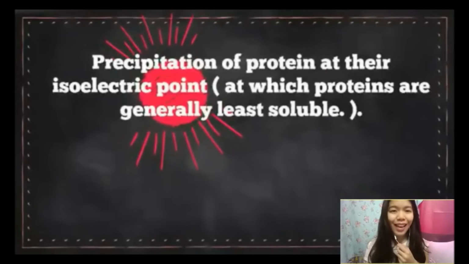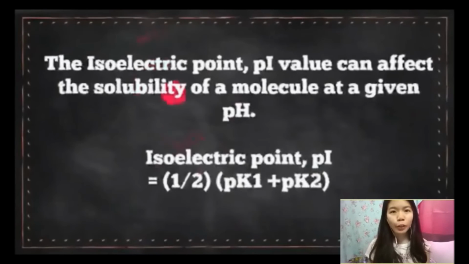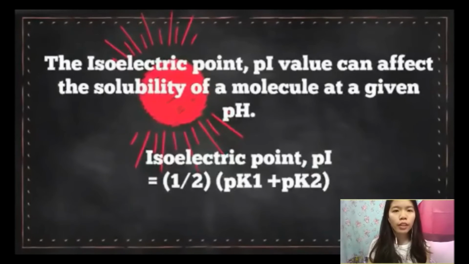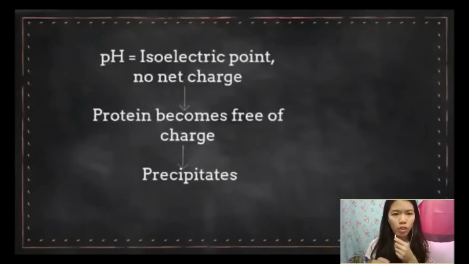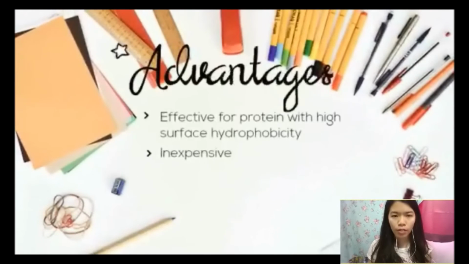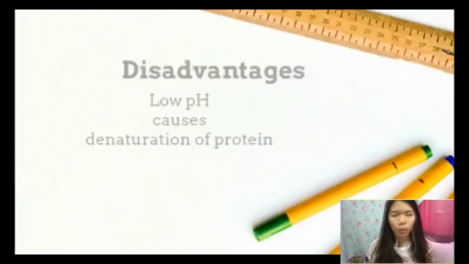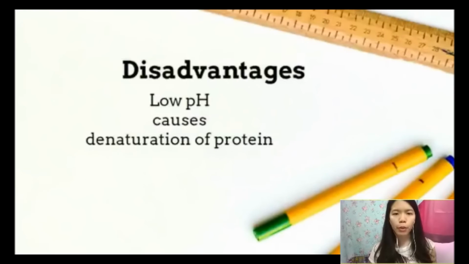Isoelectric precipitation is the precipitation of protein at its isoelectric point, at which proteins are generally least soluble. The isoelectric point, which is a pH value, can affect the solubility of a molecule at a given pH. When pH equals the isoelectric point, there is no net charge, so the protein becomes free of charge and precipitates. Isoelectric precipitation is not expensive and is effective for proteins with high surface hydrophobicity. However, pH can cause denaturation of protein.